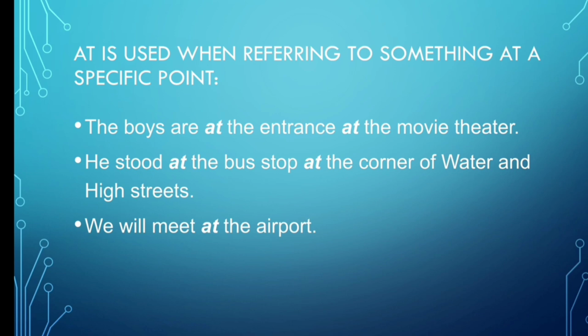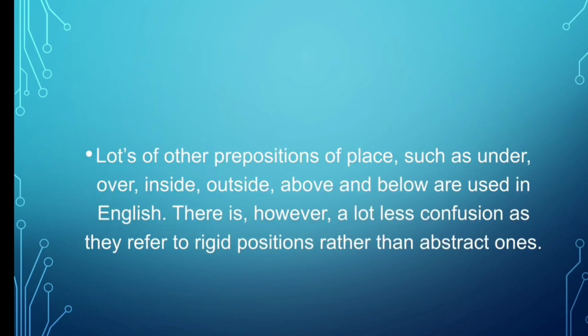Let's recall. On is used when referring to a surface. In is used when referring to inside something or within confined boundaries, and at is used when you are pointing out a specific place, when you are talking about a specific place or specific point. Let's see what is next.